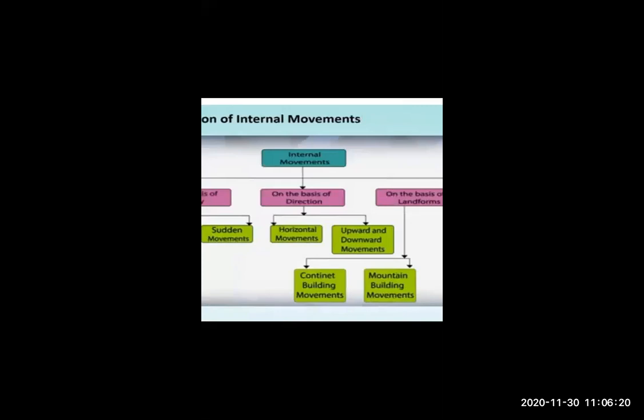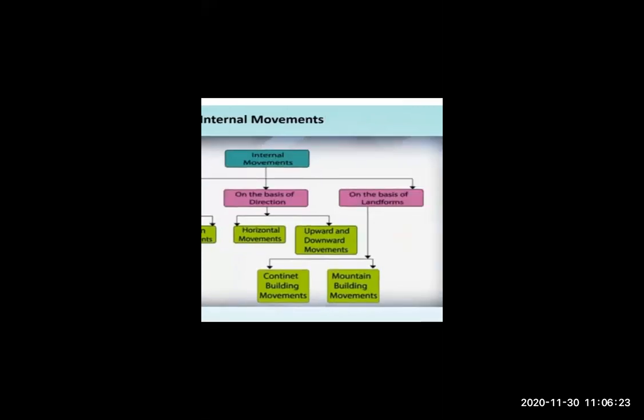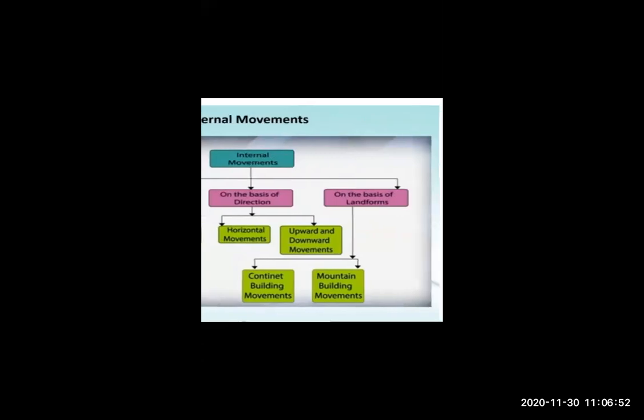Next is on the basis of direction. When we're talking about direction, how many types are there? How many directions are there? No, there are three directions, not two. And which are they? Horizontal, upward, and downward. Yes, exactly correct. There are three directions: horizontal, upward, and downward. Afterward, there are two types of landforms. This is on your screen only. Which are the two landforms, students?